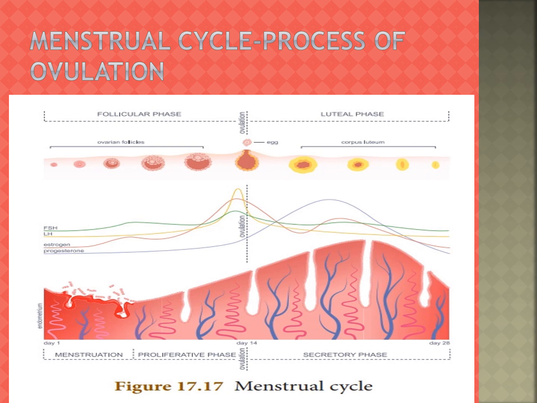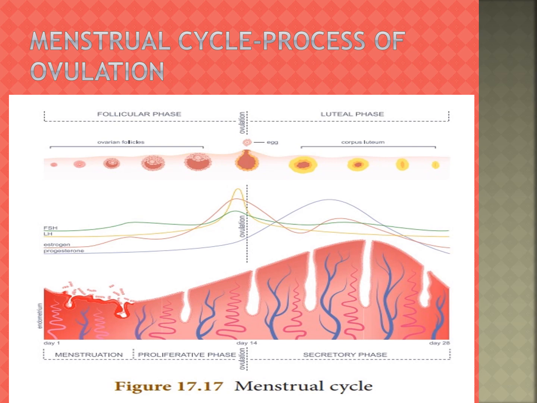The menstrual phase is the base, then comes the follicular phase, next the ovulatory phase, and then the luteal or secretory phase.